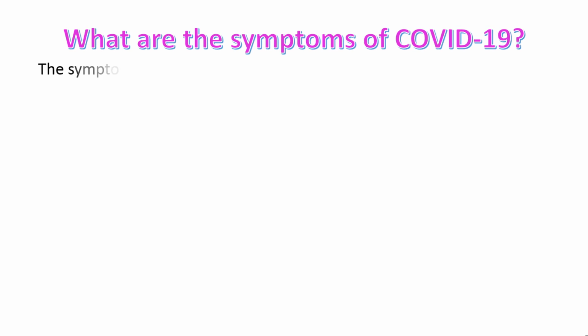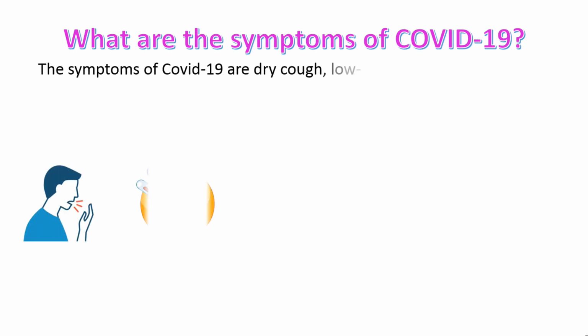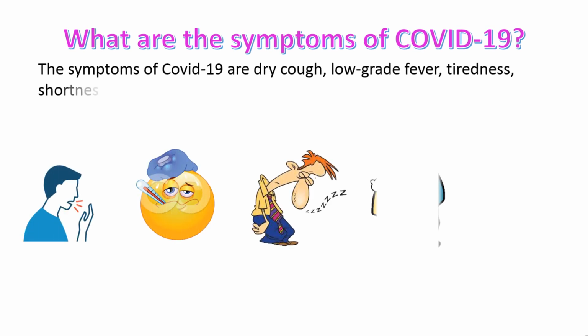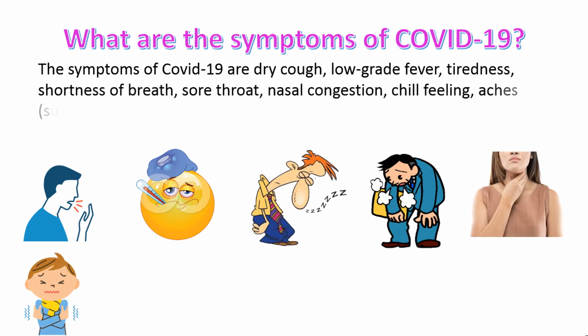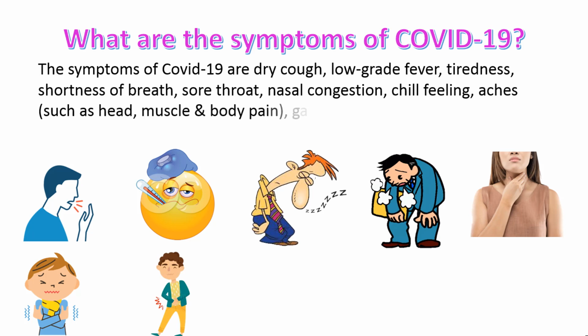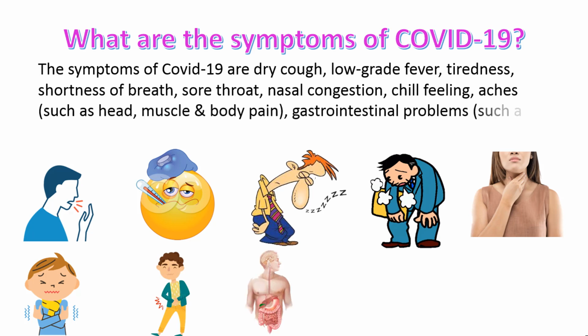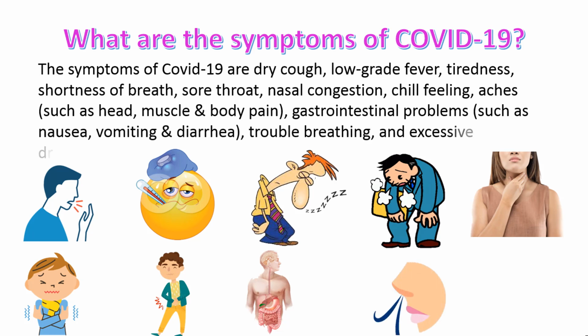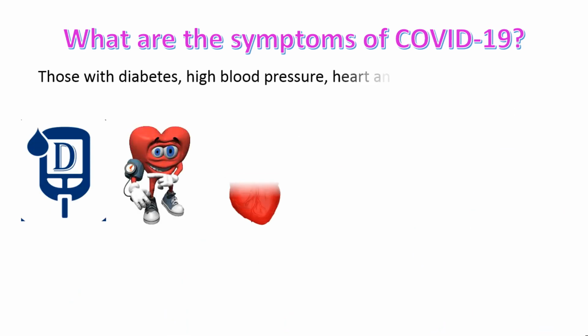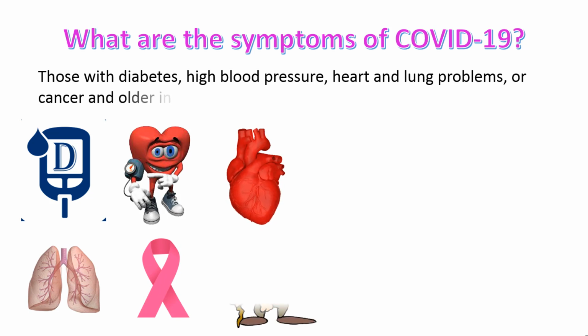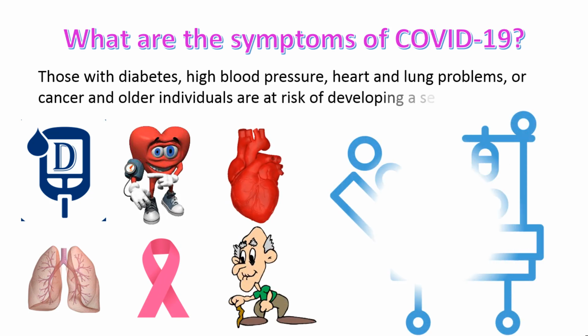What are the symptoms of COVID-19? The symptoms of COVID-19 are dry cough, low-grade fever, tiredness, shortness of breath, sore throat, nasal congestion, chills, aches such as head, muscle and body pain, gastrointestinal problems such as nausea, vomiting and diarrhea, trouble breathing and excessive drowsiness. Those with diabetes, high blood pressure, heart and lung problems or cancer, and older individuals are at risk of developing a severe illness.